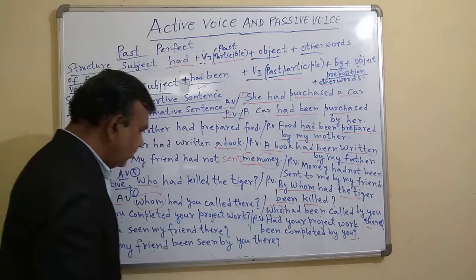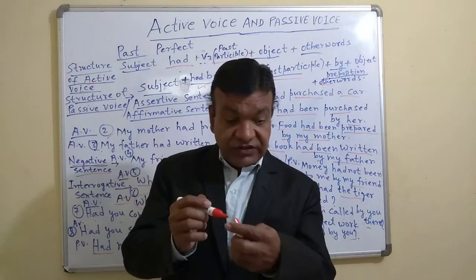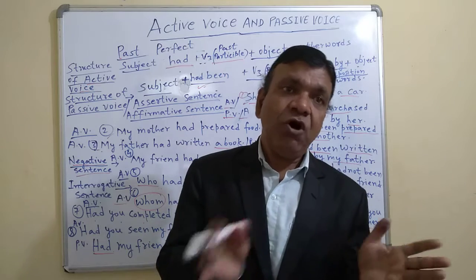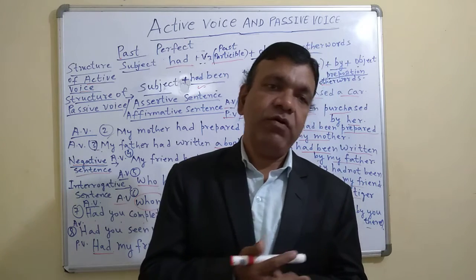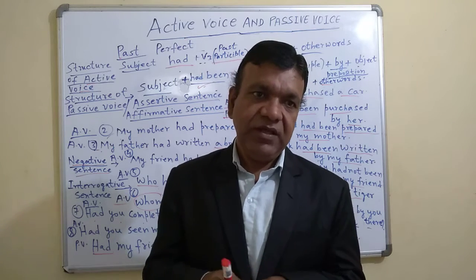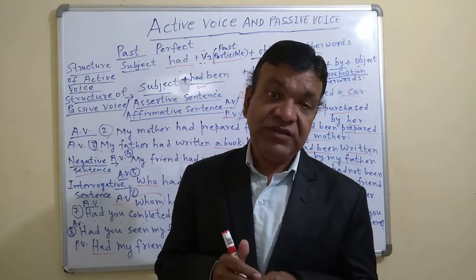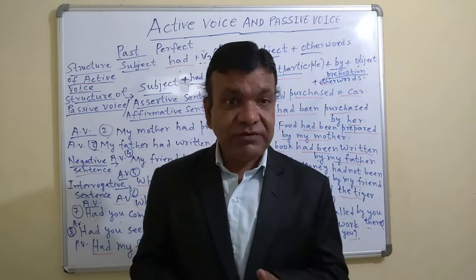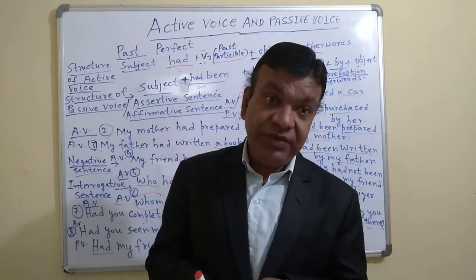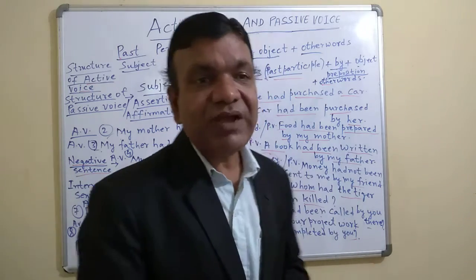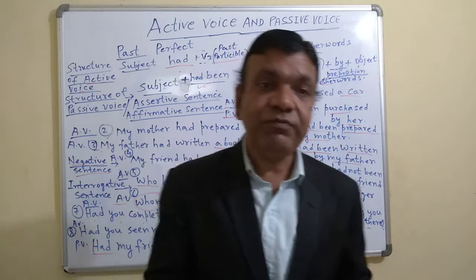See, saw, seen, third form. So my children, this is very easy to change. Only had been will be used here. And in all the perfect forms, whether this is present perfect, past perfect or future perfect, we'll use been, B-E-E-N. In present perfect, have been, has been. In past perfect, had been. And in future perfect, will have been or shall have been. Like that we have to change. Basic things that we have to understand.